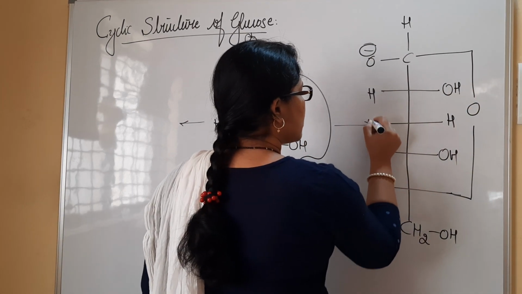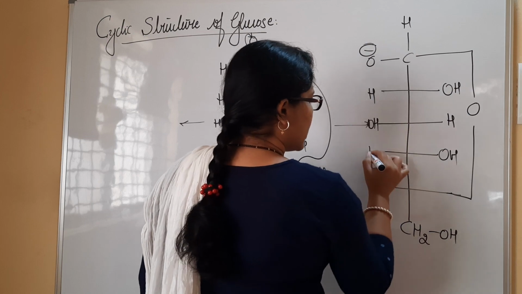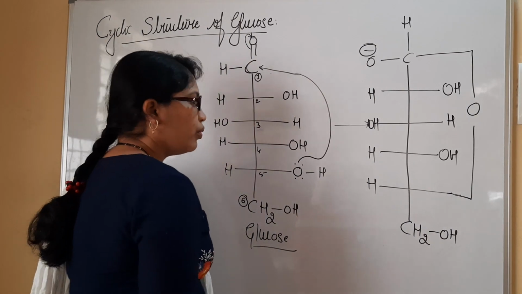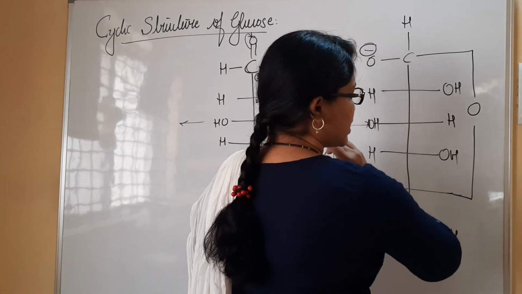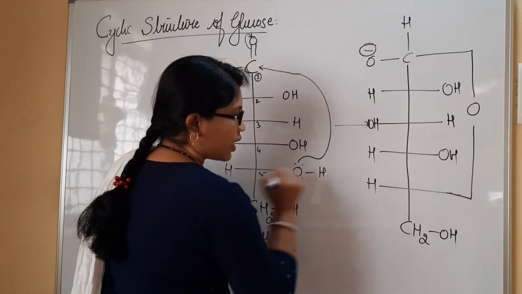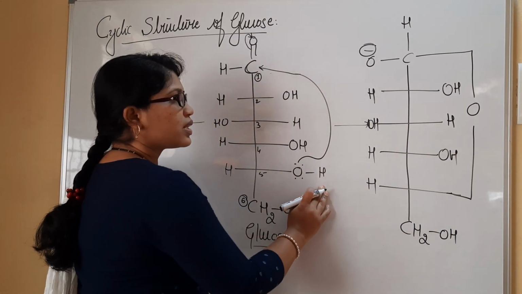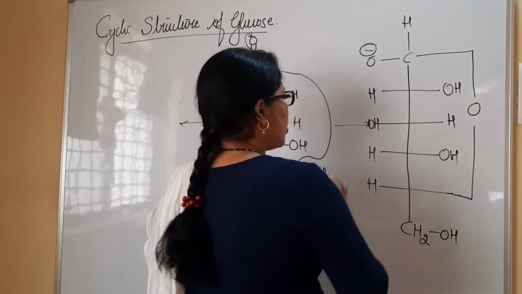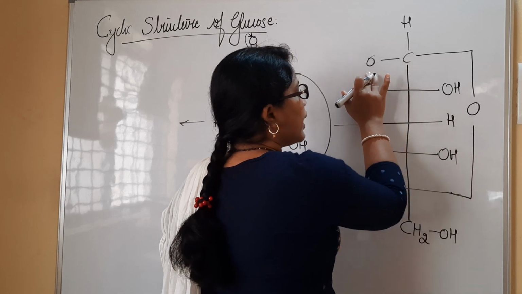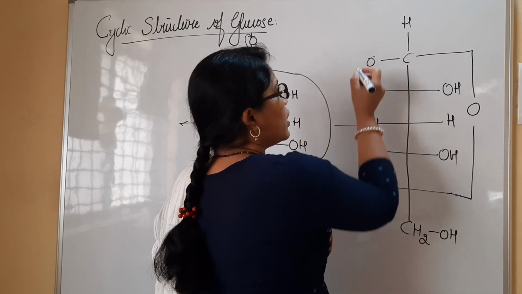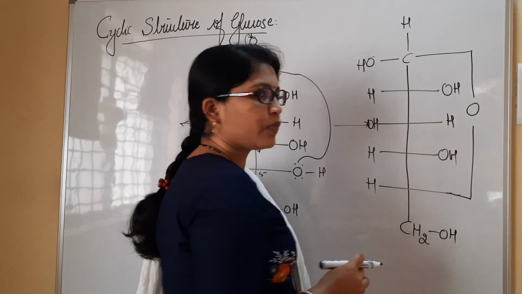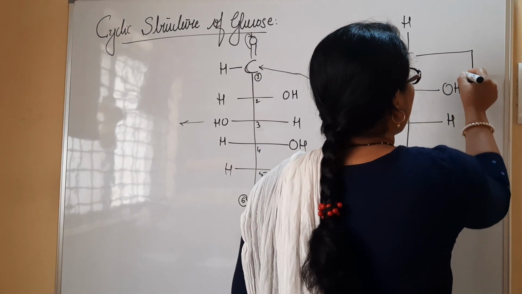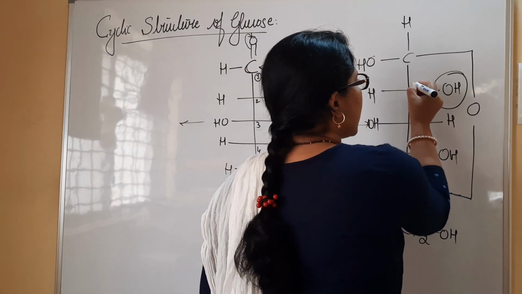The rest part is made of HOH. Here it is H, here it is H. Okay. Now see here, once cyclization is done, I am left with one hydrogen atom, isn't it? So how is this hydrogen atom going to bind here, that we have to understand. This hydrogen is going to bind to the negatively charged oxygen atom. Then it will become OH. So we will be having a hydroxyl group on the second carbon atom.